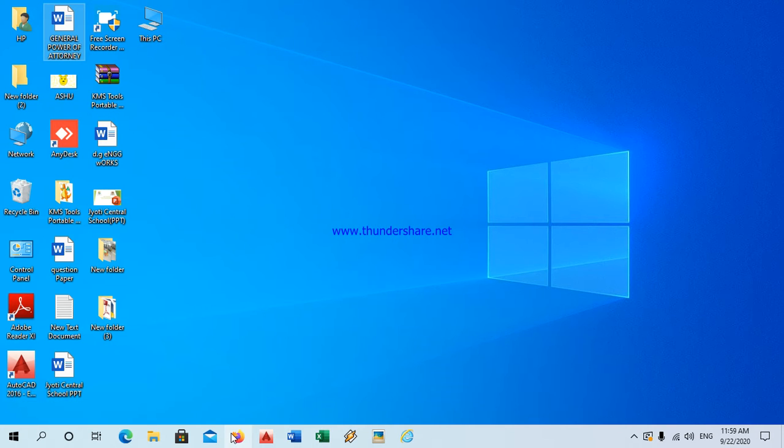Next, what is the taskbar? The taskbar is a horizontal bar which is located on the desktop. It has a start button. The start button is on the left side and the clock is on the right side. The right side of the taskbar is known as the notification area.